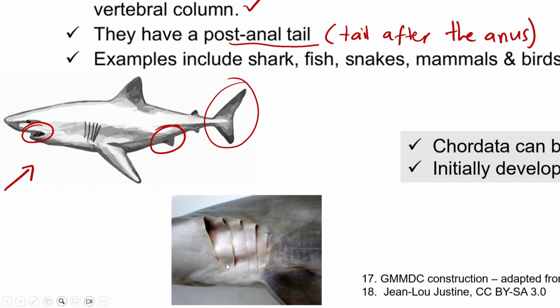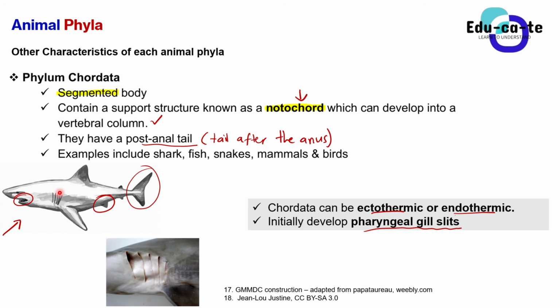For fish, they are used to breathe in water. You know that a fish can breathe in water, right? Yes, because they have these gills, these pharyngeal gill slits. Even the sharks have a pharyngeal gill slit here. These lines here represent a pharyngeal gill slit.